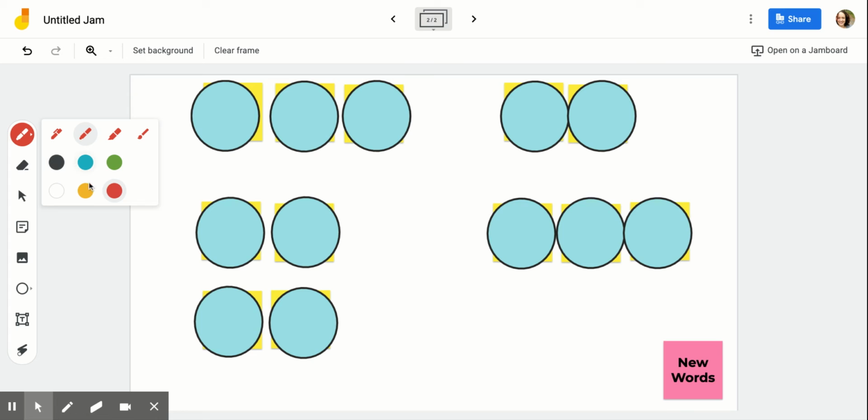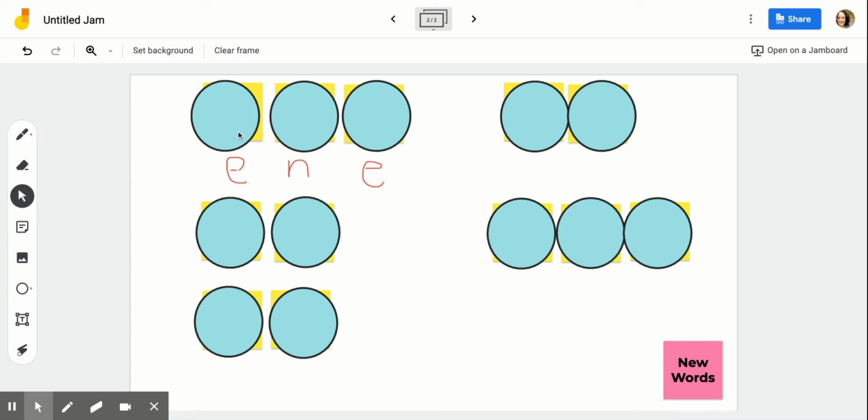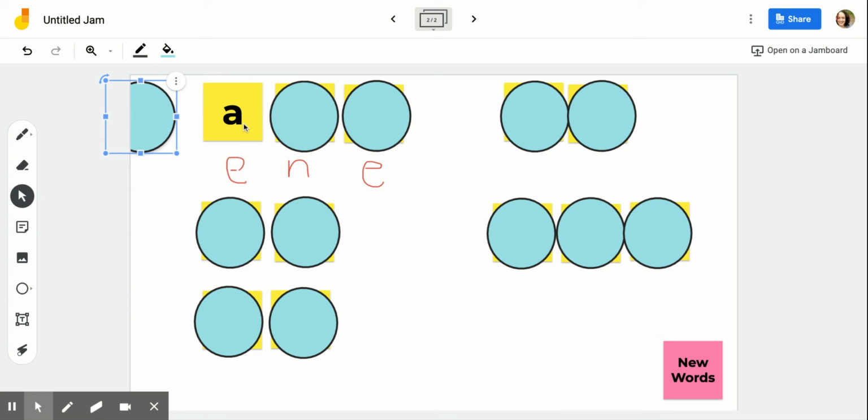And for our new words today, the first word that we're going to listen to is the word any. And if I listen to the word any, I'm hearing 3 sounds that kind of sound like this. Somehow we're making some sort of long E sound at the end. And the reason this word can be a little bit tricky is that first letter is actually an A, even though when we say any, we hear that short E sound.